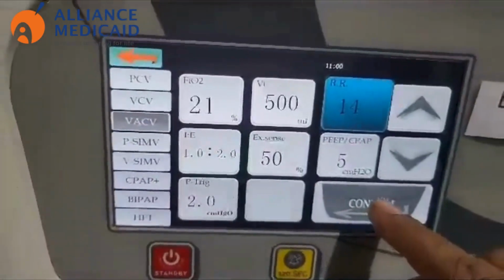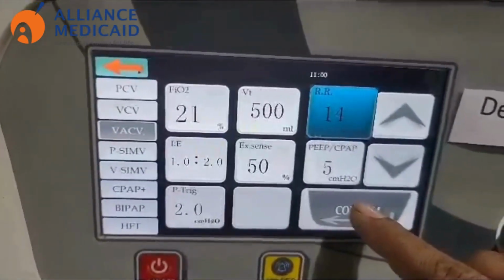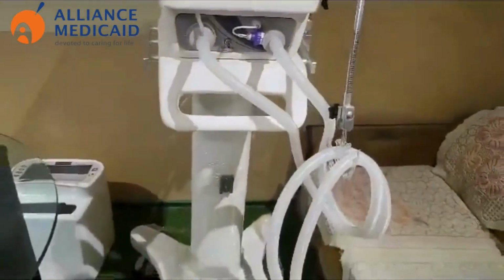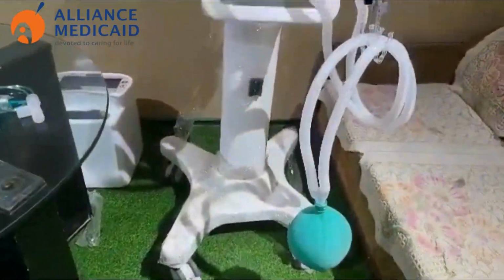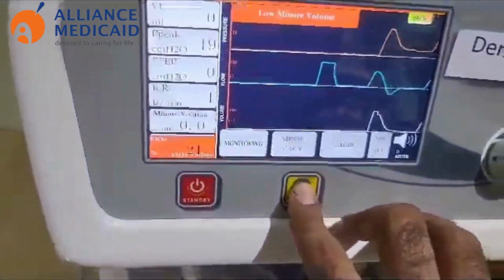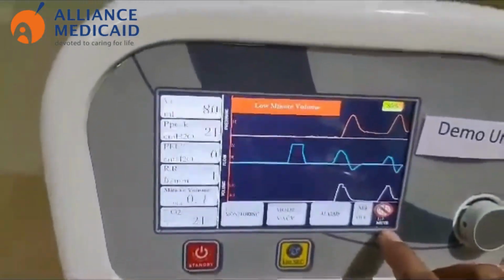By confirming this button, now the ventilation is start. This is for the alarm silence, and you can select here also.